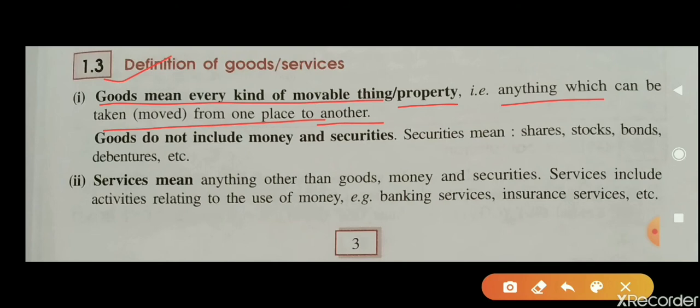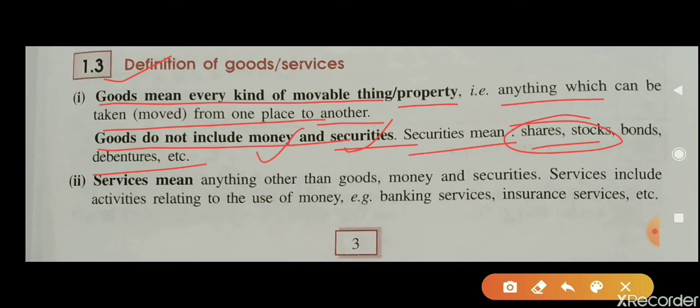That will be considered as goods. Goods do not include money and security. Yes, you have to keep in mind, in goods you will not include money and security. Security means shares, stocks, bonds, debentures, etc. So these securities will not be included in goods.